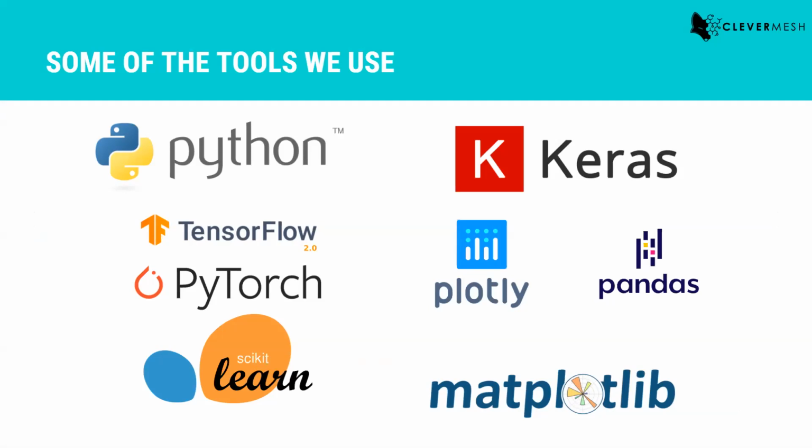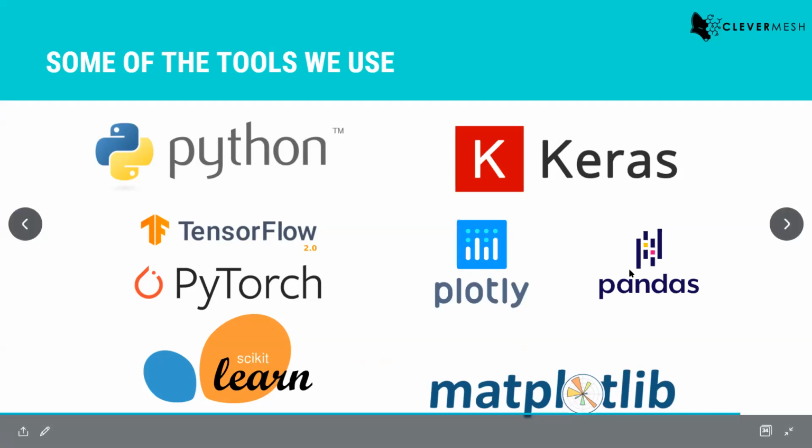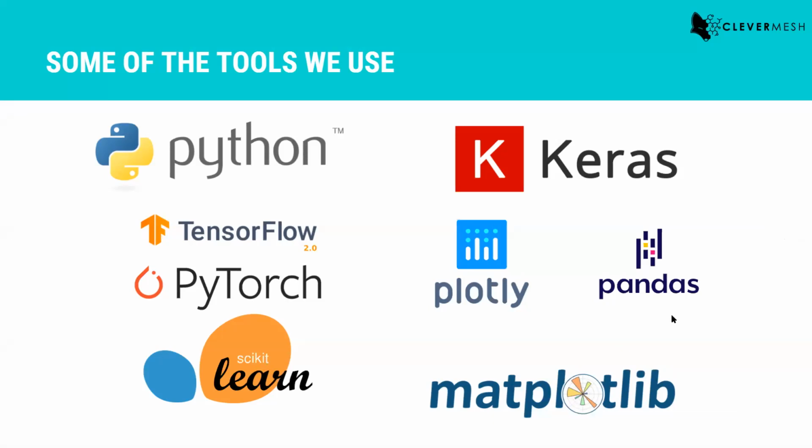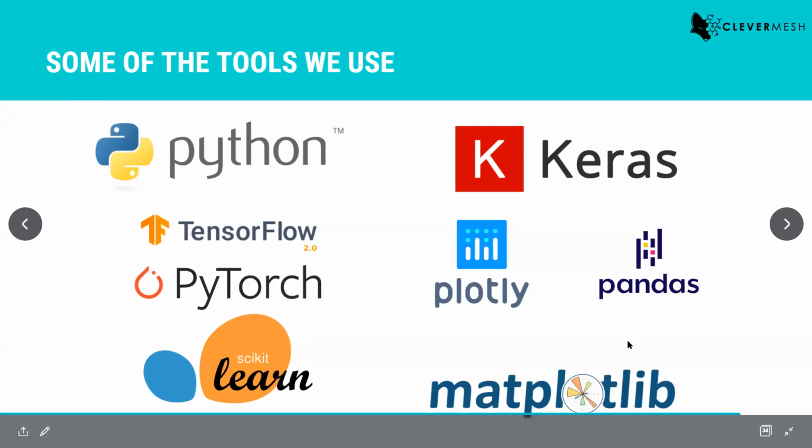Spark's MLlib is very helpful, because if you have a huge amount of data, you want to perform distributed training, which is where Spark comes in. And we use Plotly, Pandas, Matplotlib, NumPy, and Dask, a lot of stuff for processing the data, for evaluating our data.